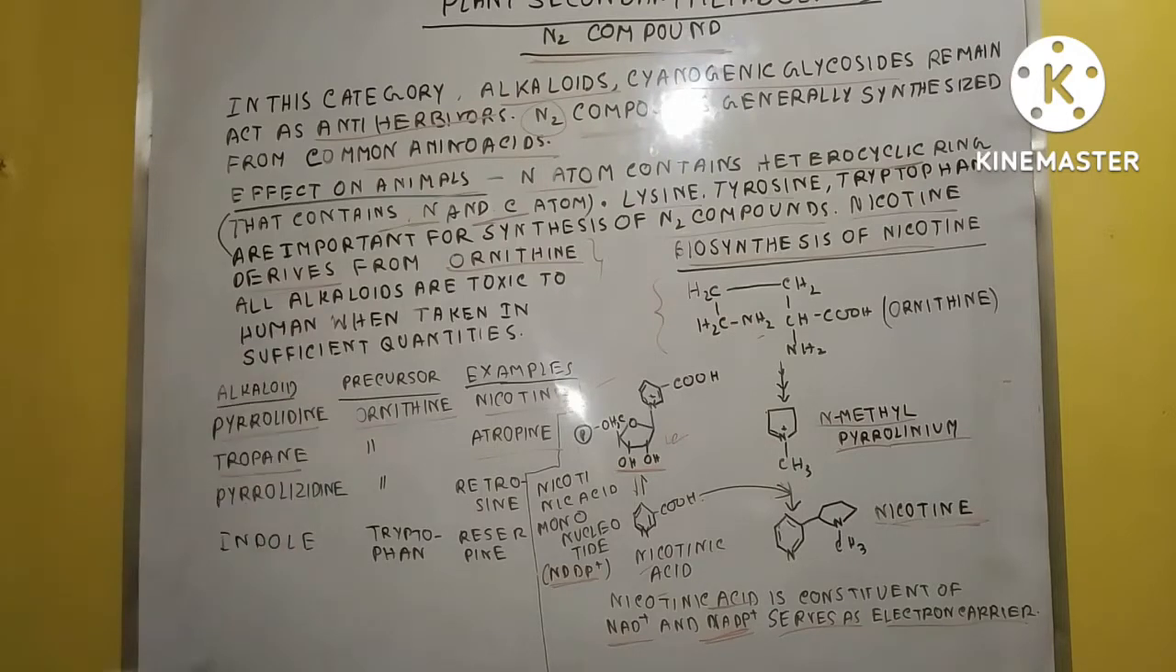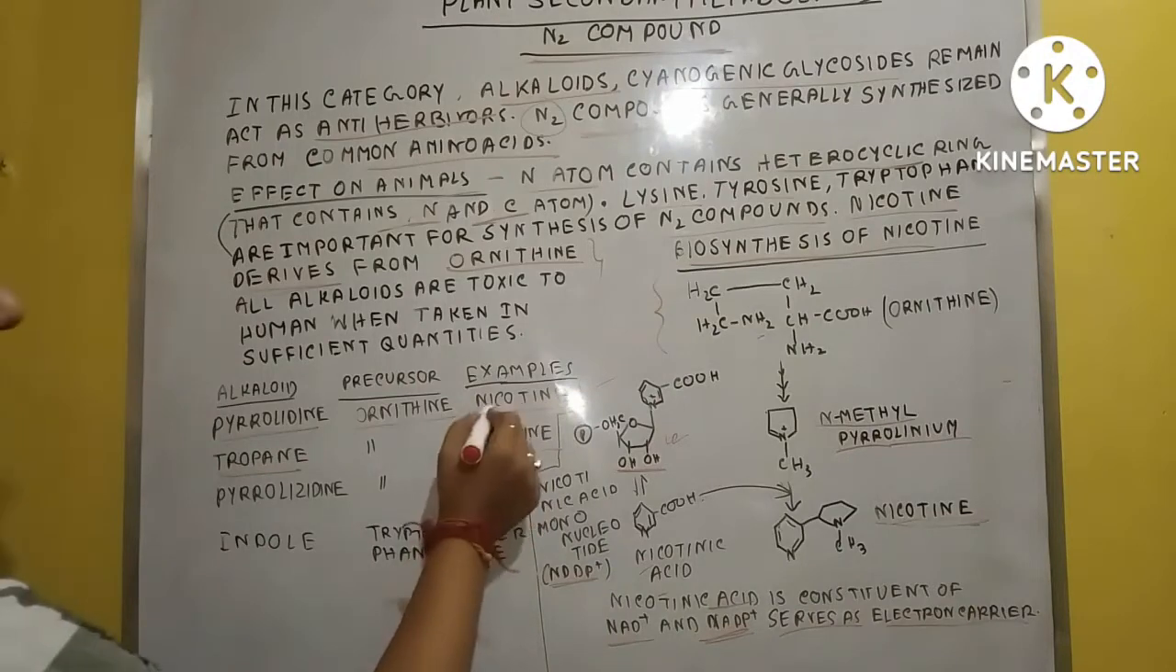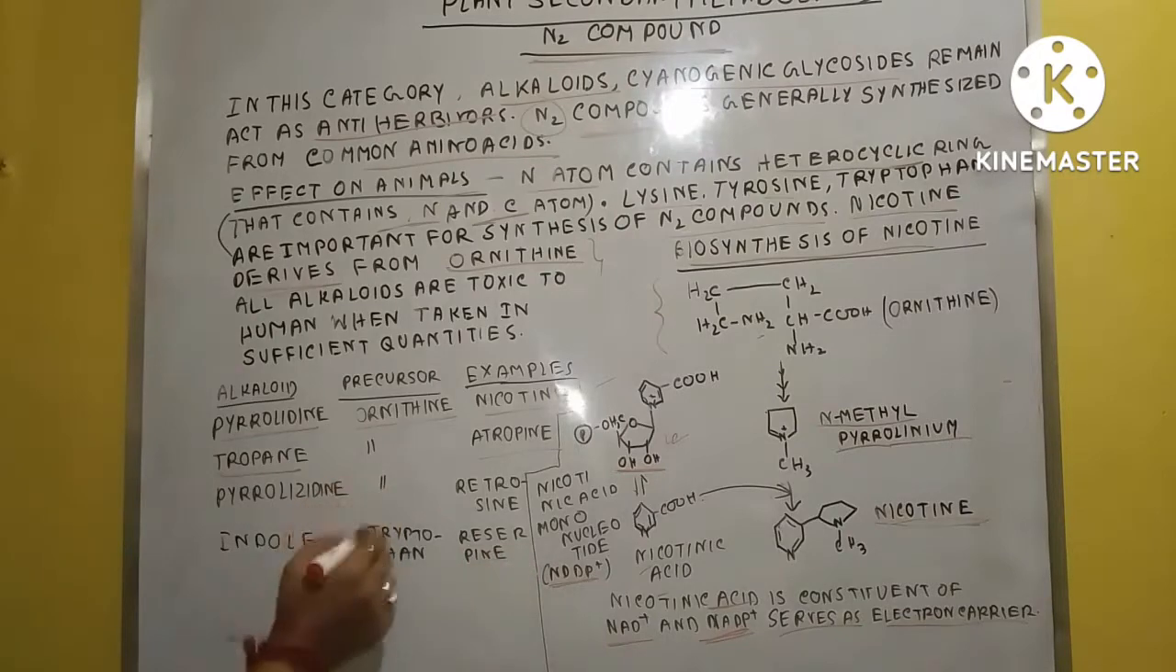These are the actual examples of alkaloids, and this alkaloid form is seen in these substances: one is nicotine, another is atropine, next is retrorsine, and the fourth one is reserpine. But you can see that reserpine's precursor is different. This is the amino acid tryptophan, and the structure seen in reserpine is the indole form.